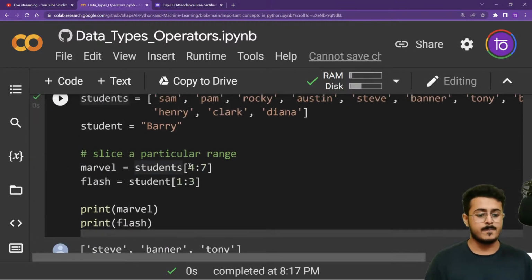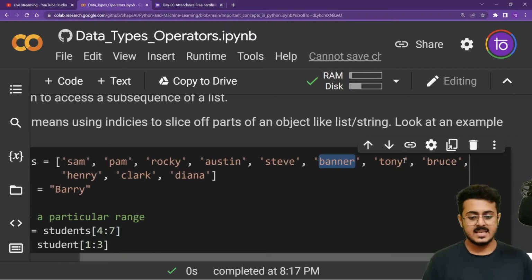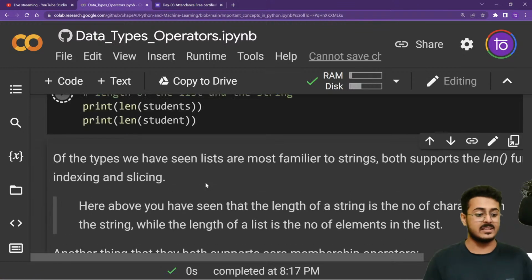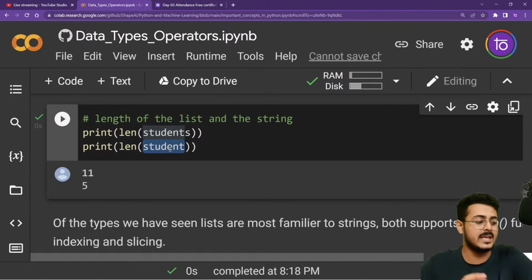In this particular list, we have 1, 2, 3, 4, 5, 6, 7, 8, 9, 10 and 11 elements. So the length of this list will be 11. And the length of student, that is BARRY, the number of characters, is 5. So length as a function can be applied on both of them.